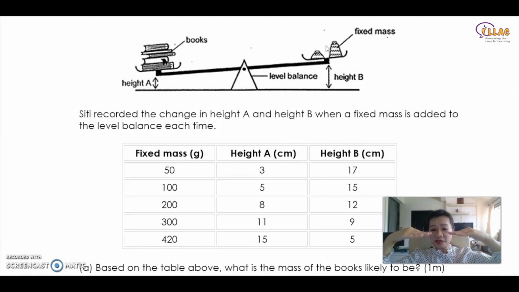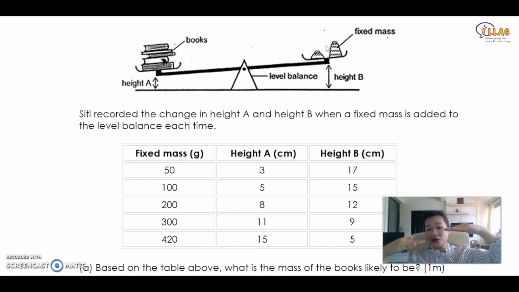So remember this. Over here, with this book and this mass, when the mass is at 100, initially the book is heavier, it keeps dropping. When it goes to 200, it drops some more. When it goes to 300, now the books are no longer heavier, the mass is heavier now.